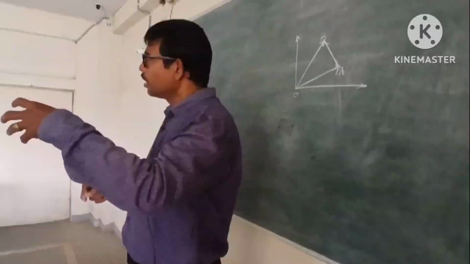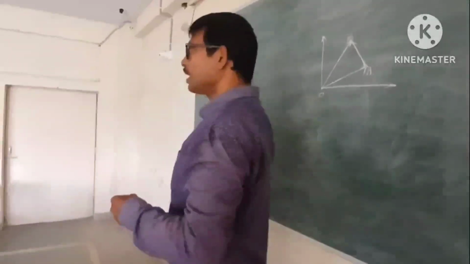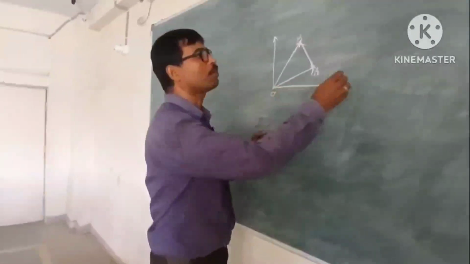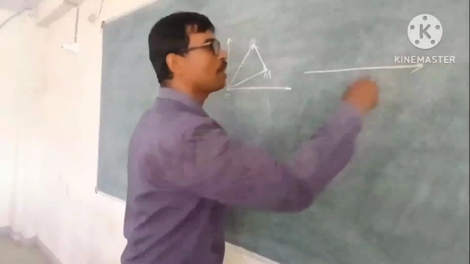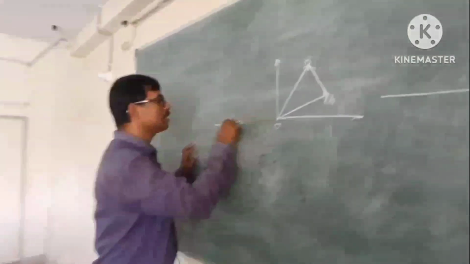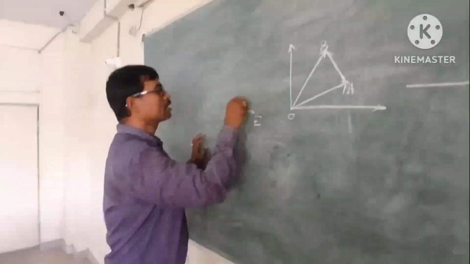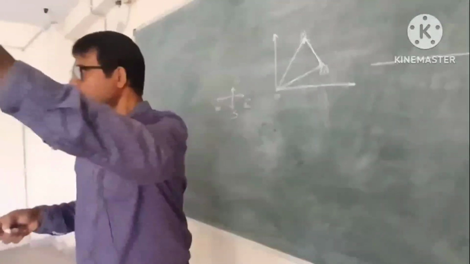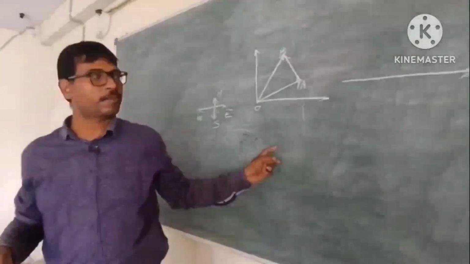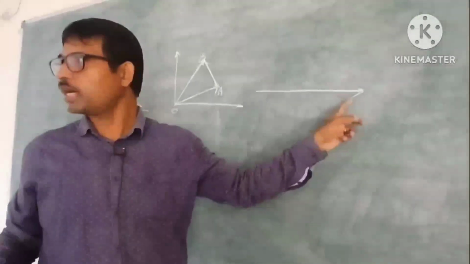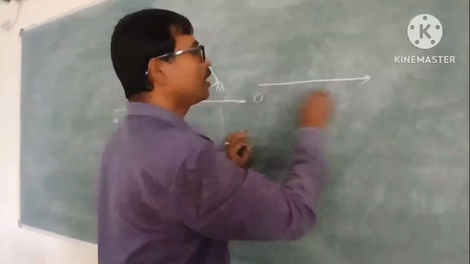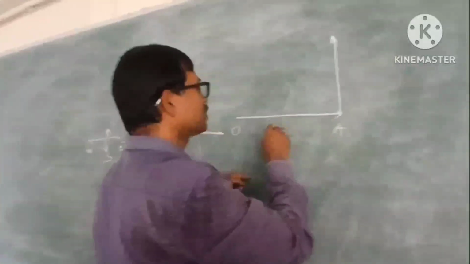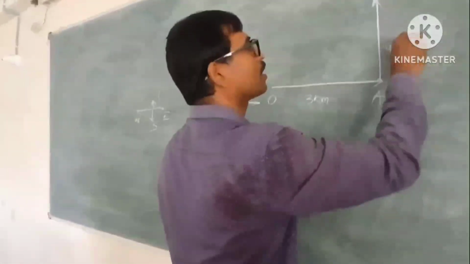I will give one example that I told you, so you can understand better. Suppose you are moving in this direction. You see this one is east, this is west, this is north, this is south. You must have seen this arrow sign near a hospital, this is a direction. Suppose a body moves in the direction towards A, suppose O, it is A, that is towards east. After that the body moves in this direction, suppose it is 3 kilometer and it is 4 kilometer.